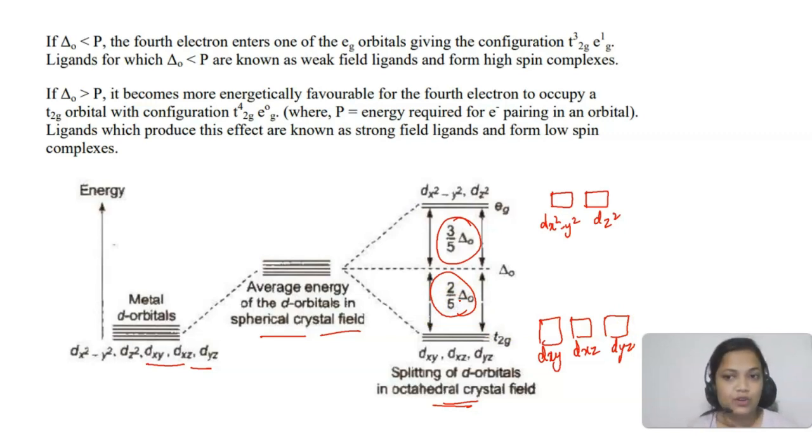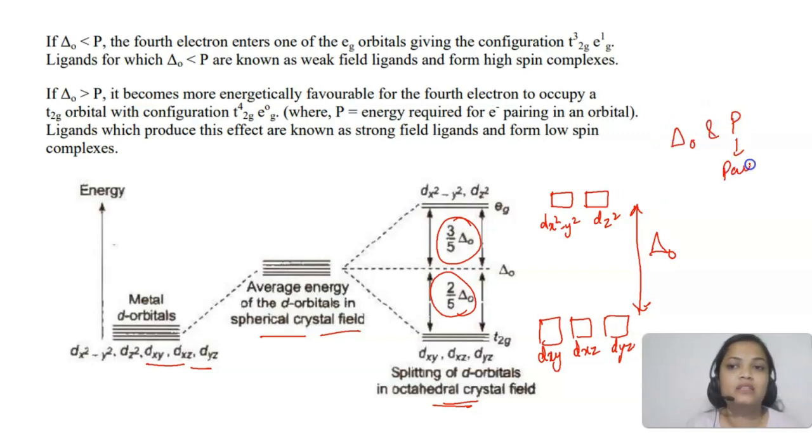So now the electrons are filled accordingly. Okay, now how do electrons fill? Okay, so this whole gap is delta naught, right? This difference is the delta naught. So we will be comparing delta naught and P. Now what is this P? P is the pairing energy. Okay, P is the pairing energy.